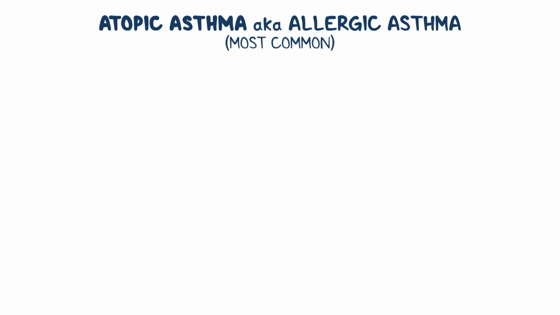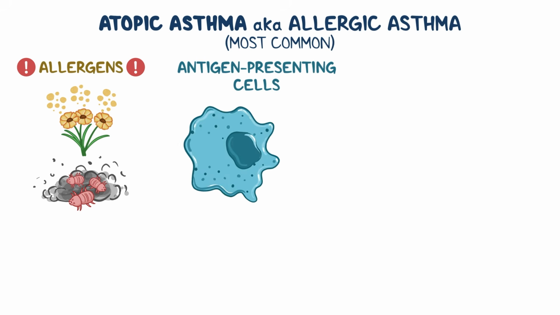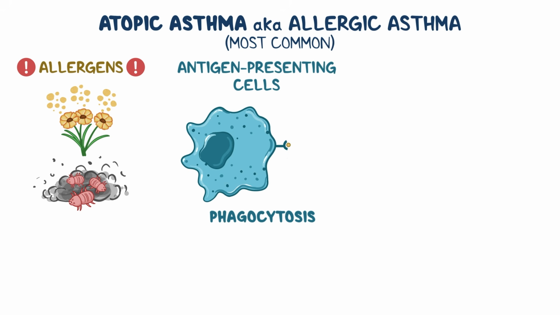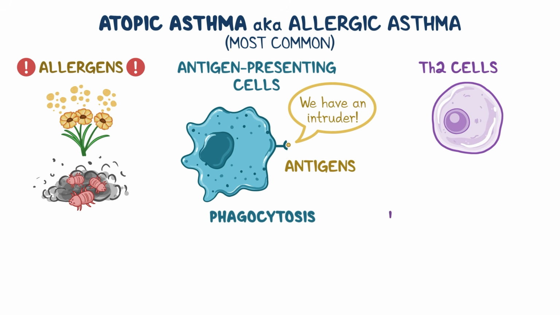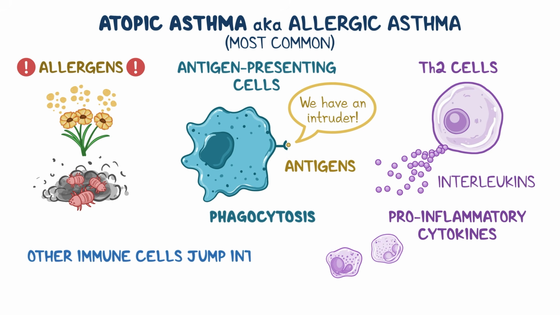It usually begins when someone breathes in allergens like pollen or dust mites. Instead of ignoring these harmless substances, the immune system identifies them as threats. As a result, antigen-presenting cells in the respiratory mucosa capture the allergen through a process called phagocytosis and break it down. Next, they present some of its fragments, known as antigens, on their surface. It's their way of signaling to the immune system, "We have an intruder." Using these antigens, they alert Th2 cells to release pro-inflammatory cytokines called interleukins, which signal other immune cells to jump into action.